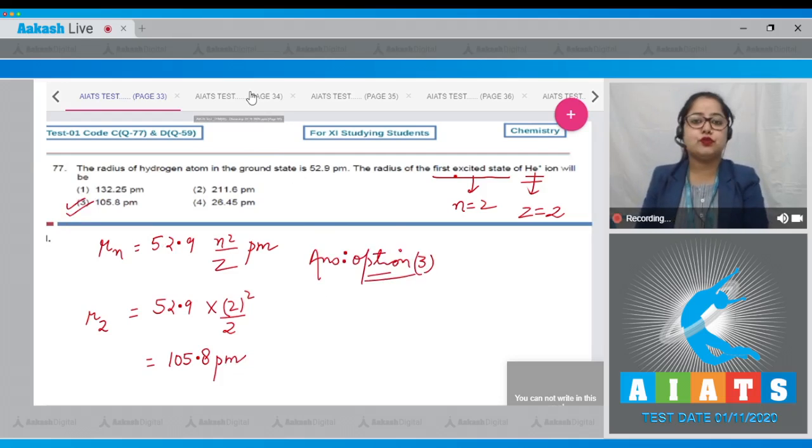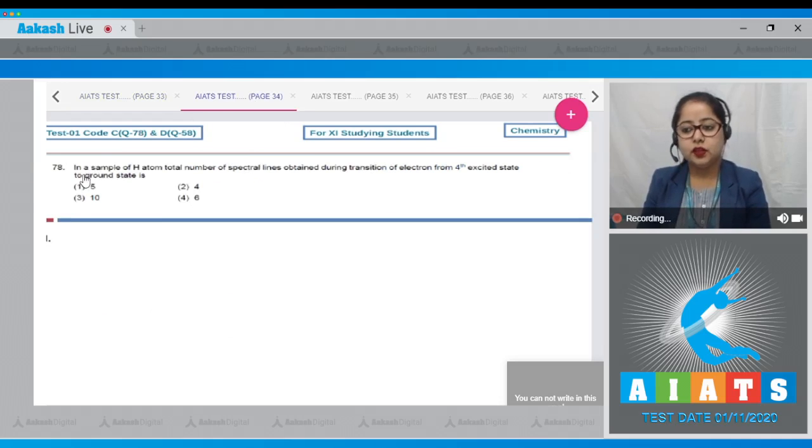Going to the next question, students, which is question number 78. Let's read the question. In a sample of hydrogen atom, total number of spectral lines obtained during transition of electron from fourth excited state to ground state is. So students, first of all, fourth excited state represents n equal to 5.